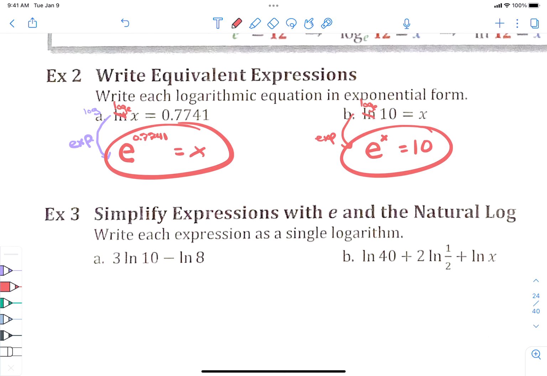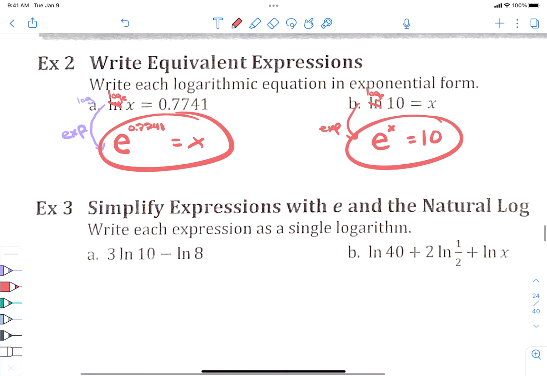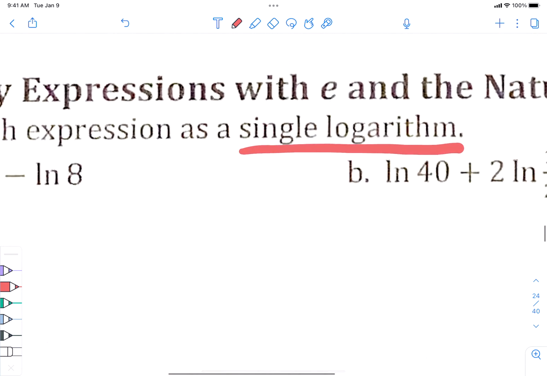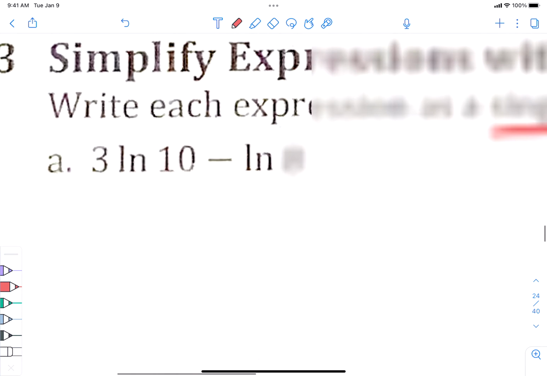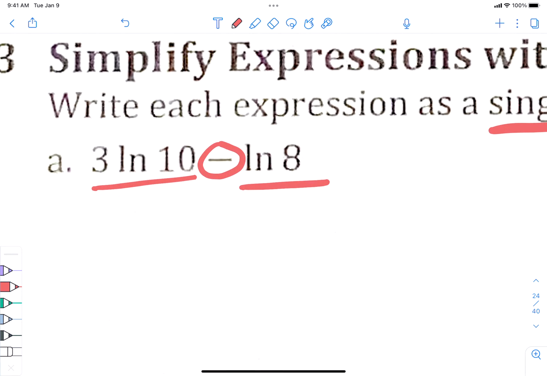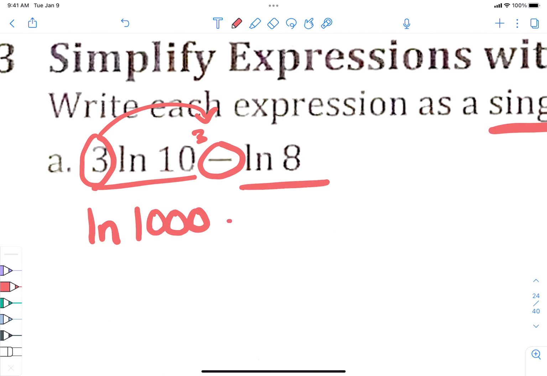Yep. Okay. When you're doing this, pay attention to instructions very carefully, because in these next two, A and B, we are not actually solving anything. It says write it as a single log, right? So we're just going to get it down to one piece. I have two pieces here with a minus between them, so we're going to eventually have to divide, like we've done before. Before I can put those together with division, though, I have to move the 3 to the back. Where does he go to the back of? The 10. And 10 to the third power is 1,000. Oop, ln, not log. Ln of 1,000, right? That's 10 to the third power minus ln of 8.